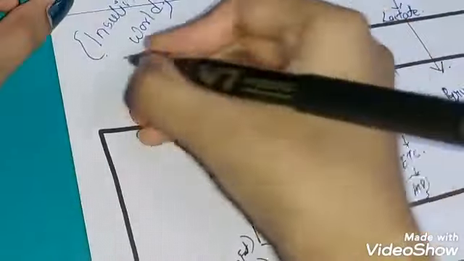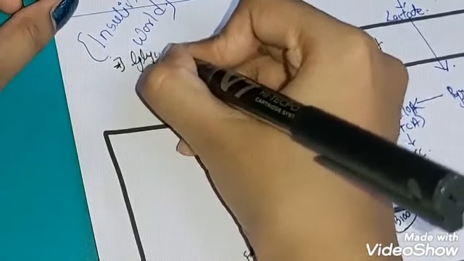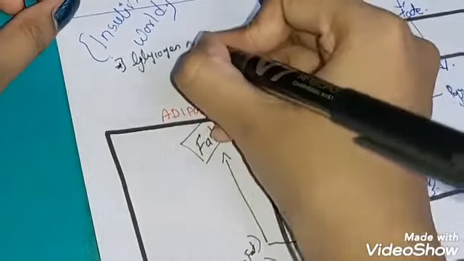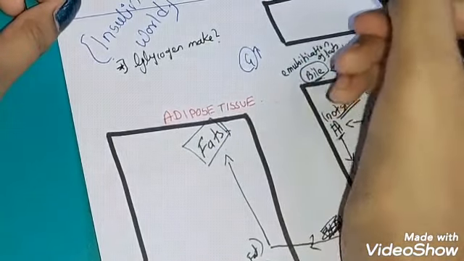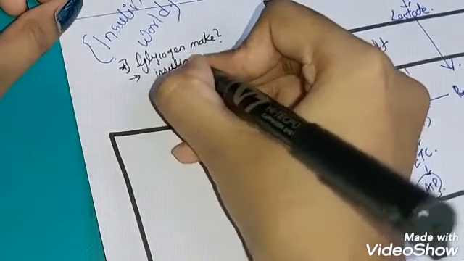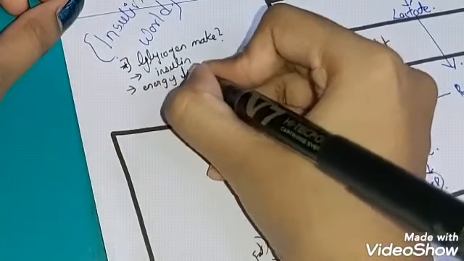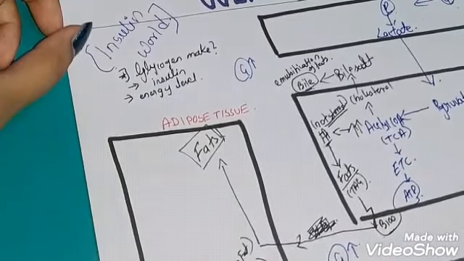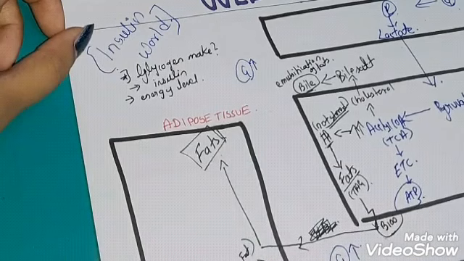And then one more thing you should remember, that glycogen should be made in our body. What is the signal for that? First you should know that it is insulin, and second is energy level. Energy level means before making glycogen, our energy level should be high from burning sugar.